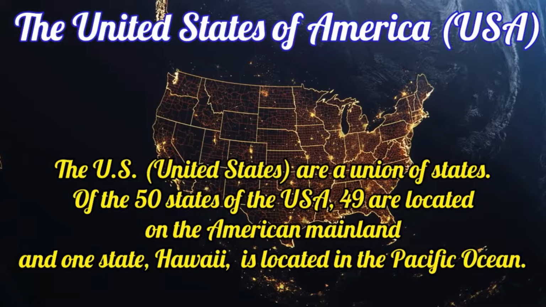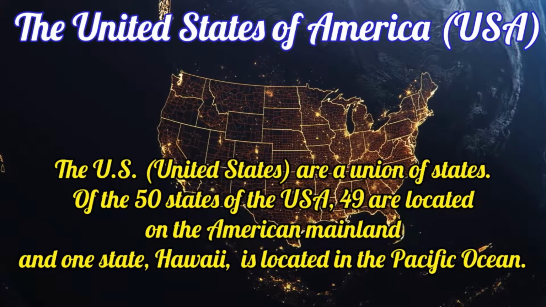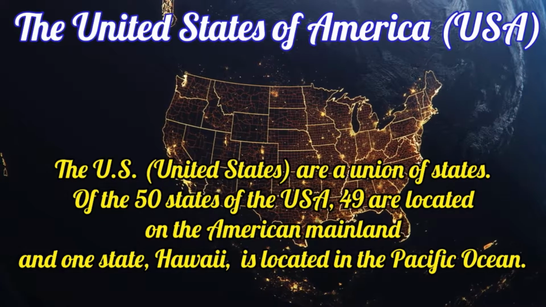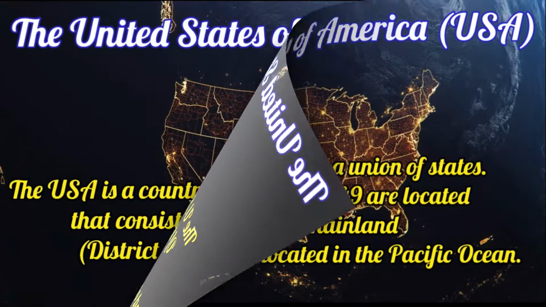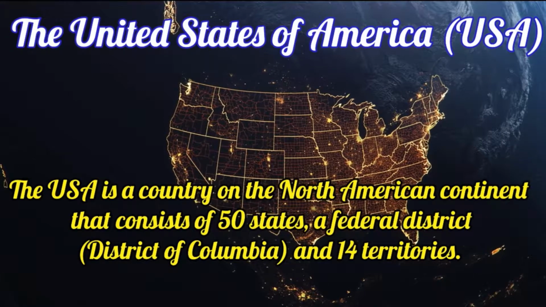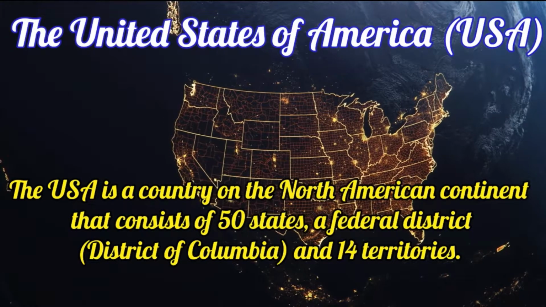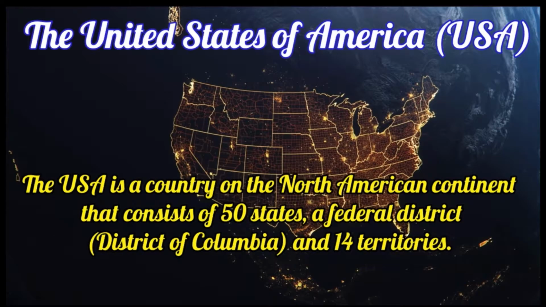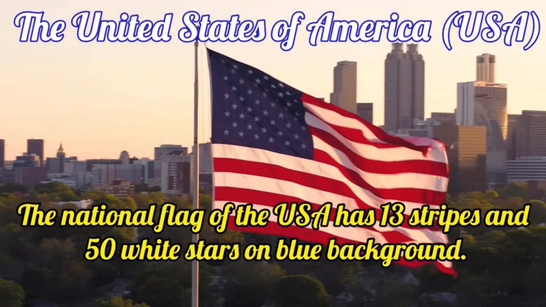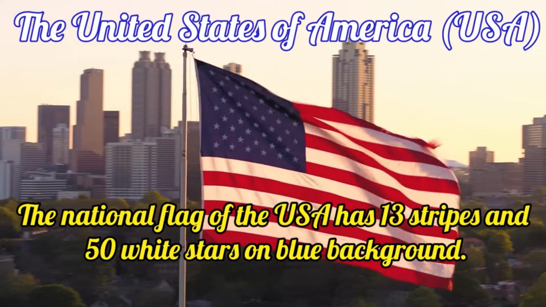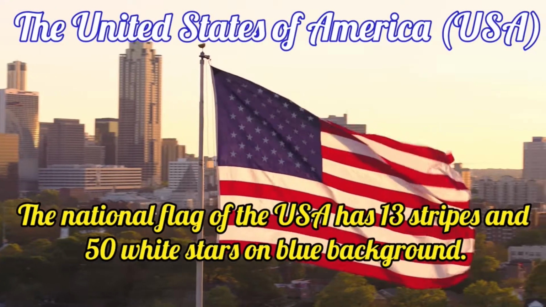The U.S., United States, are a union of states. Of the 50 states of the USA, 49 are located on the American mainland and one state, Hawaii, is located in the Pacific Ocean. The USA is a country on the North American continent that consists of 50 states, a federal district, District of Columbia, and 14 territories. The national flag of the USA has 13 stripes and 50 white stars on blue background.